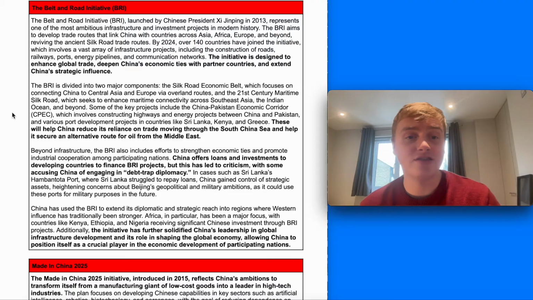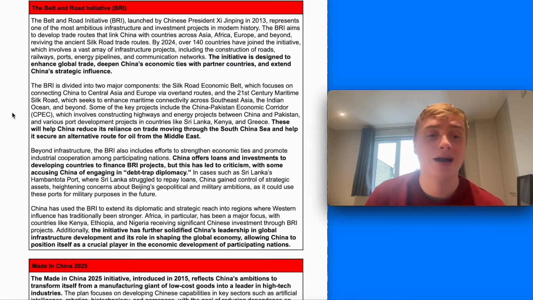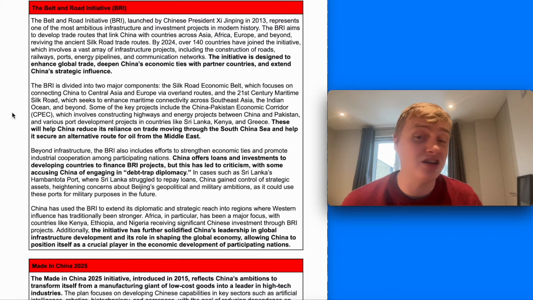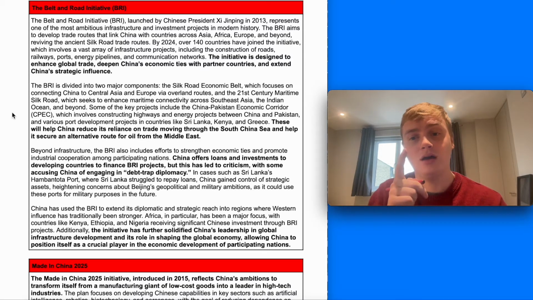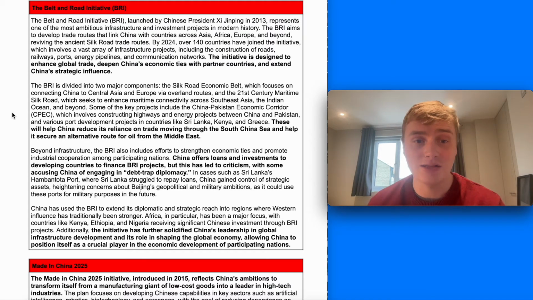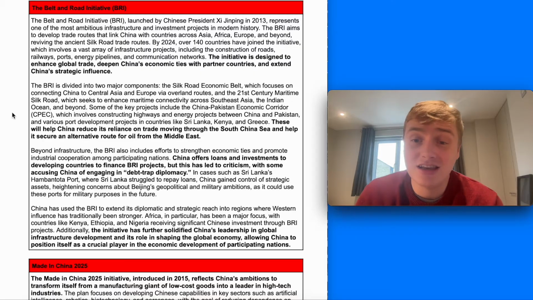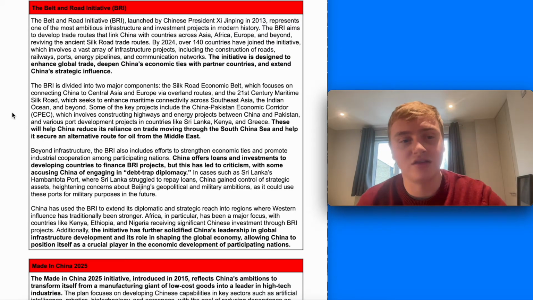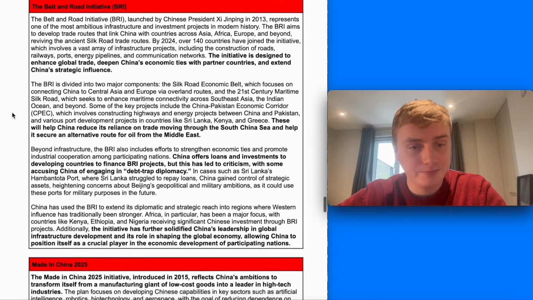Some of the key projects include the China-Pakistan Economic Corridor, which involves constructing highways between China and Pakistan, particularly Xinjiang in China and Pakistan. That's really important, in particular as an energy route and a potentially alternative energy route to going up through the Straits of Malacca in particular. This helps China reduce its reliance on trade moving through the Straits of Malacca in the South China Sea, which theoretically the US military could cut off if it wanted to. So it's an alternative energy route for oil, which is really important to China's economy.